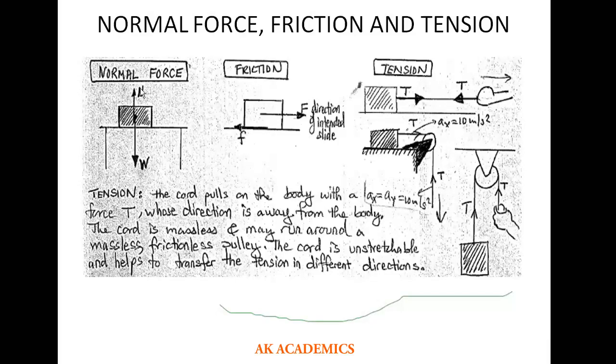Okay, the normal force is perpendicular to the horizontal and it is an upward force. The weight is perpendicular to the horizontal and it is a downward force. Can you see that? So it simply means that the summation of these two forces is expected to be equal to zero. That is what it simply means. The summation of these two forces, taking into account the direction of movement, is going to be equal to zero. All right, so this is very, very important.